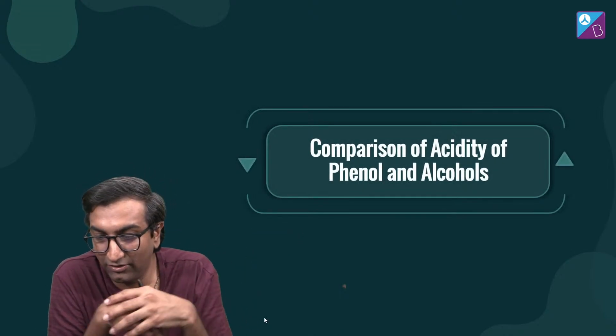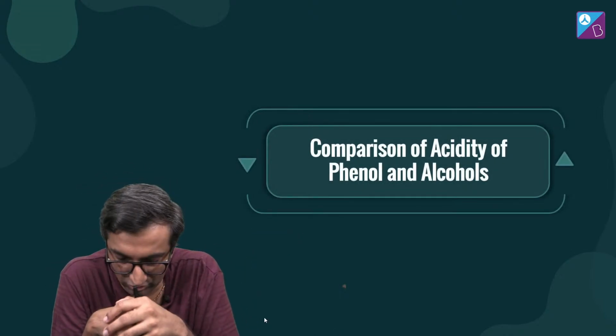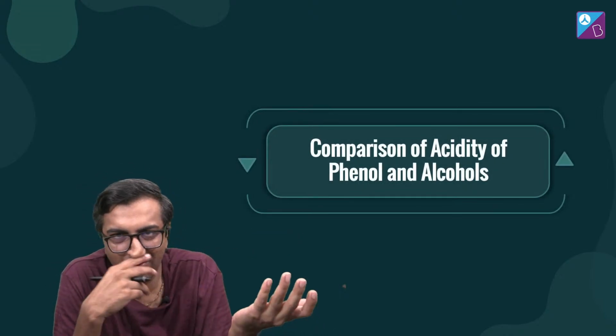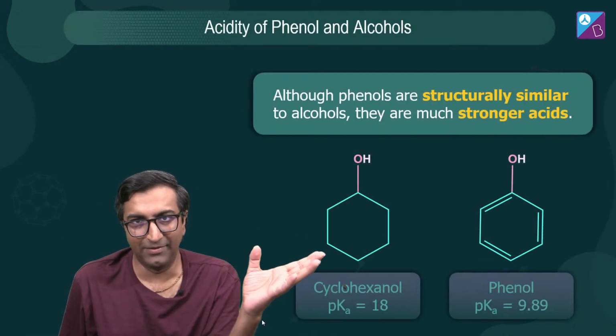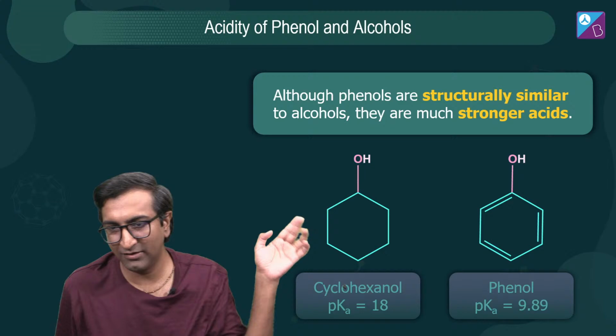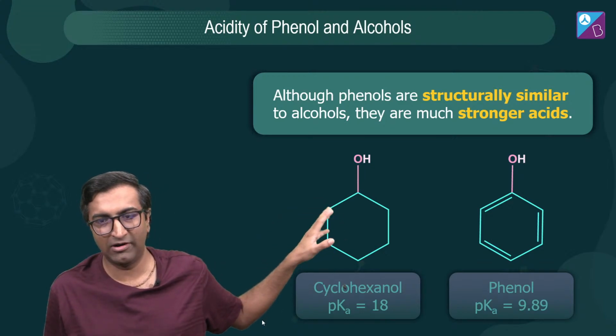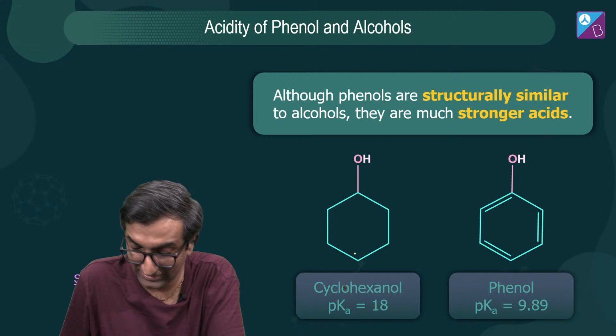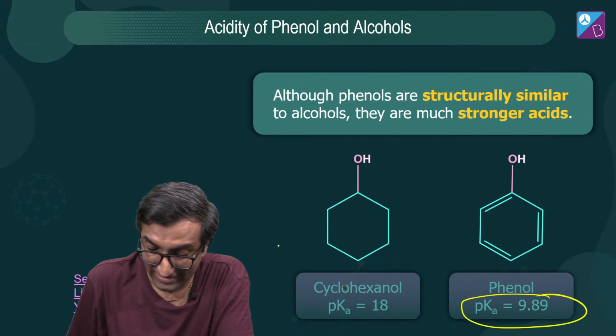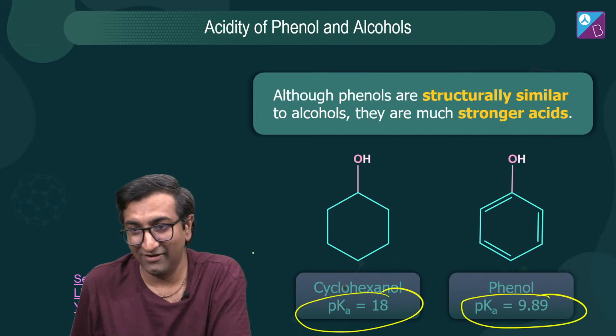खैर, let's compare the acidity of phenols and alcohols. मैं बताया, आपको already पता चुका, phenol is more acidic, but how and why वो अभी देखते हैं. ये है alcohol यहाँ पे, cyclohexanol, और फिर मैंने वहां पे 3 double bonds add कर दिए, making it phenol in that age. Phenol का pK is close to 10 and cyclohexanol is 18.